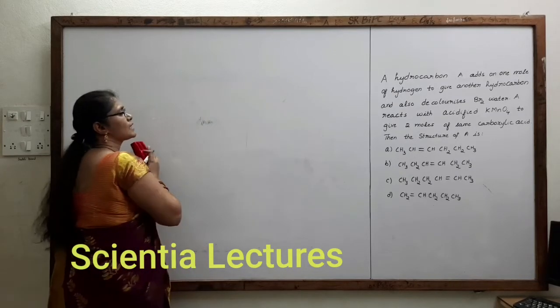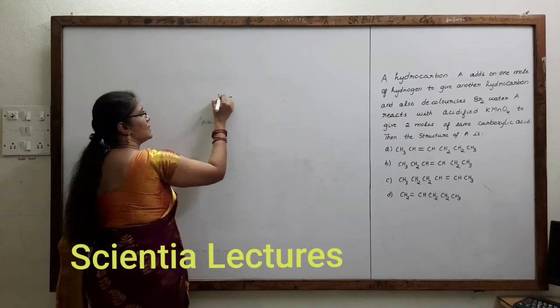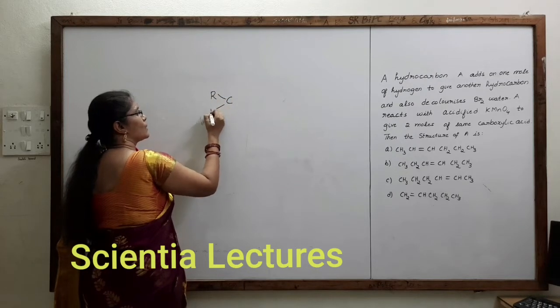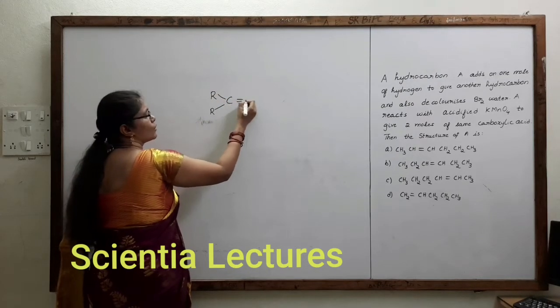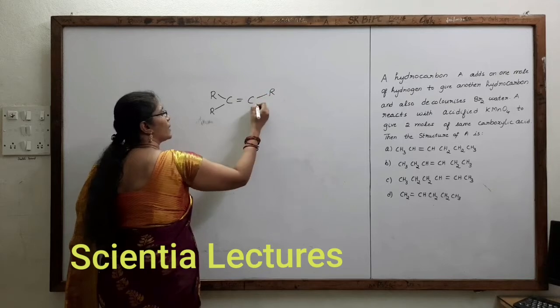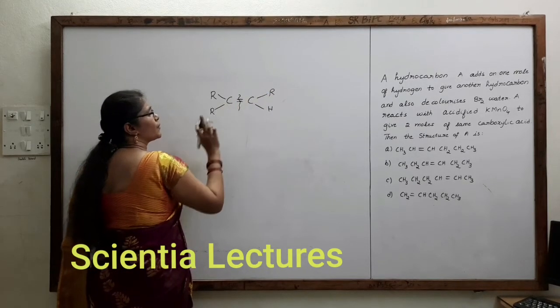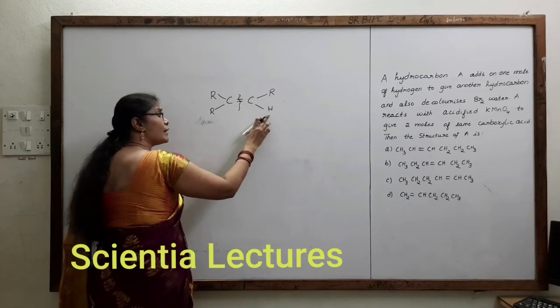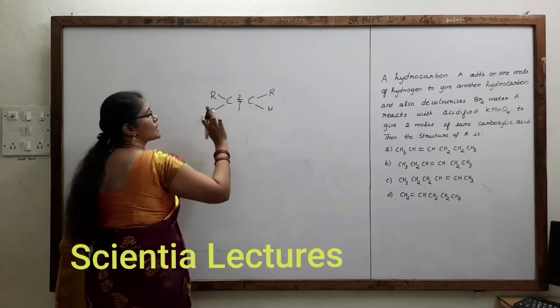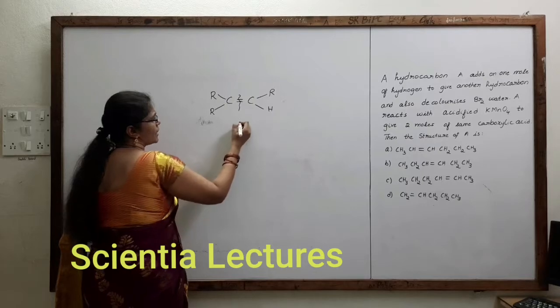Now suppose the alkene is present like this. There are 2 alkyl groups, same or different, whatever it may be. You cleave the bond and keep double bond O, and if there is only hydrogen directly bonded to the unsaturated carbon, you get OH, otherwise you don't.